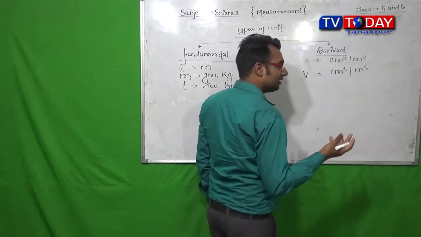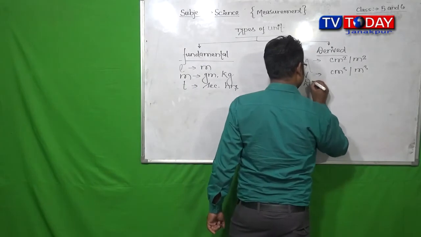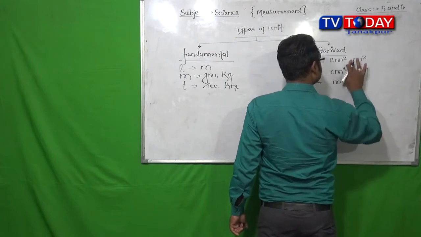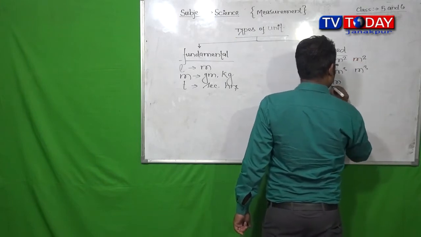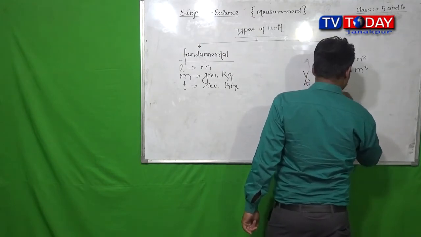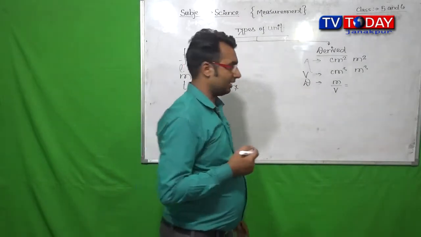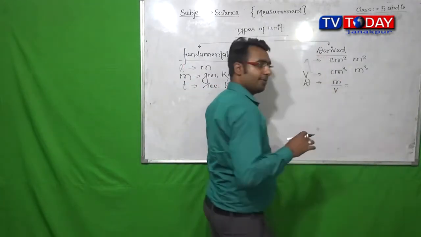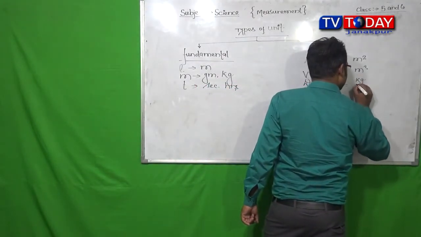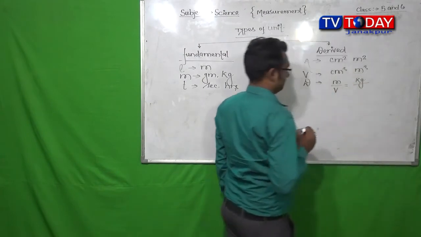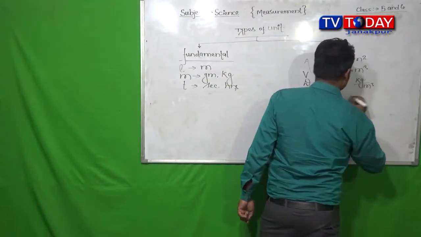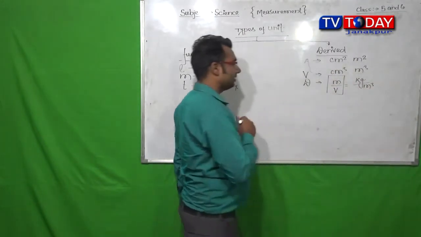As well as for density, mass by volume is the formula to calculate density, and we know that mass is measured in kilogram, so the unit is kg per meter cube. This is the formula to calculate the density.